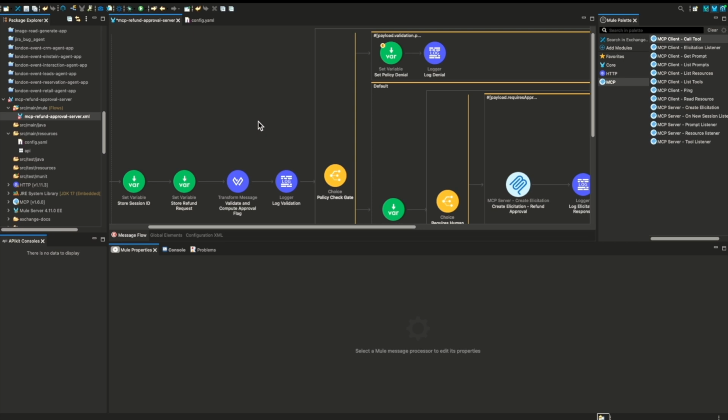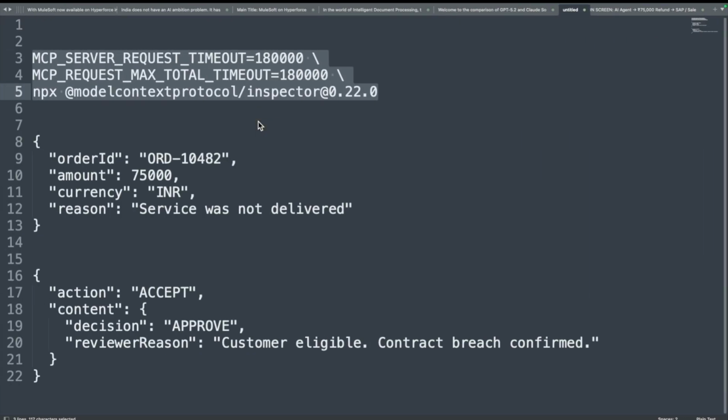If your client doesn't have elicitation capability, then the request going from your MuleSoft flow, which is your MCP server, to your MCP client won't be sent properly, and you won't be able to capture the human inputs back to your MCP server properly. So make sure you have an MCP client which has elicitation capability. If you don't have that, the approach I use is to host my MCP Inspector locally, and that has the elicitation capability.